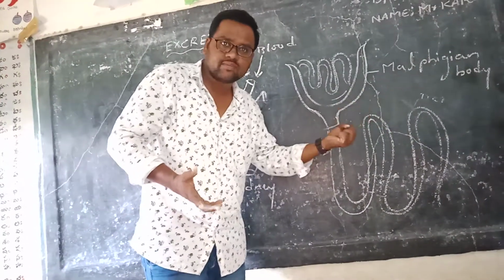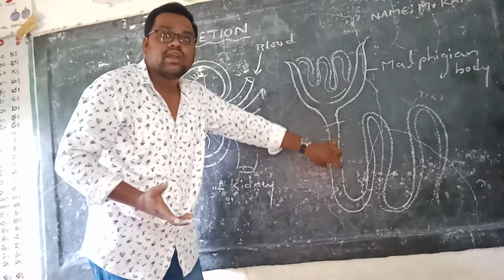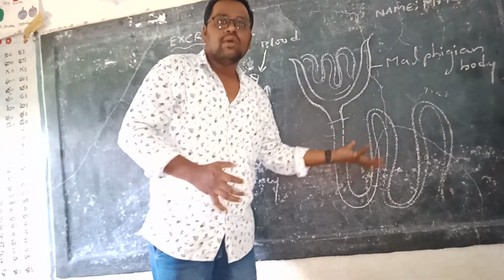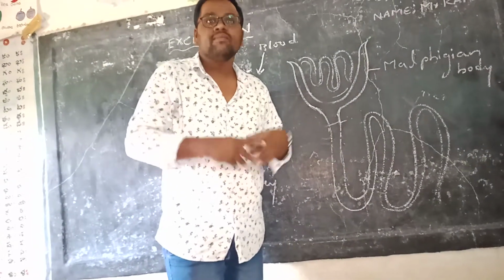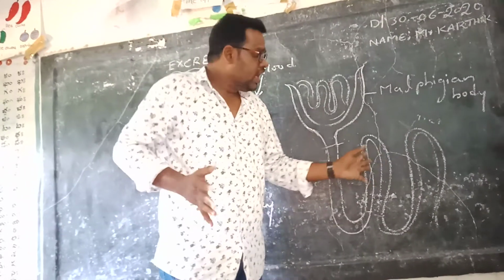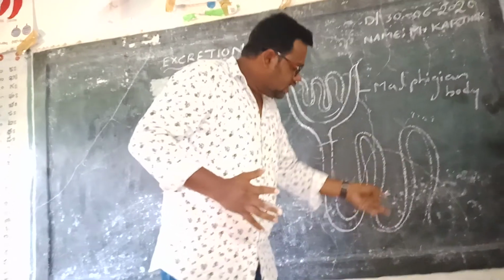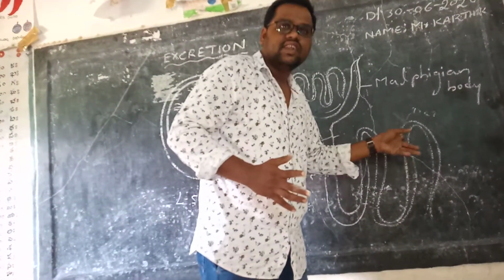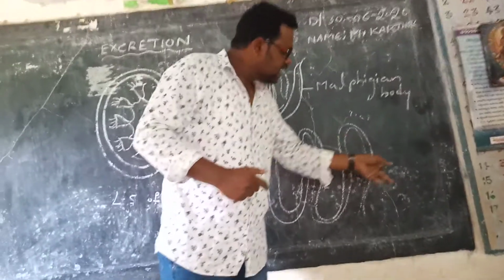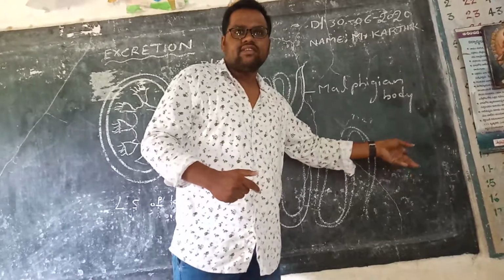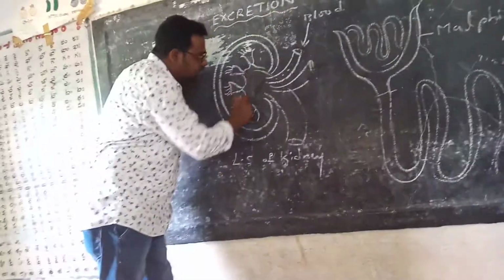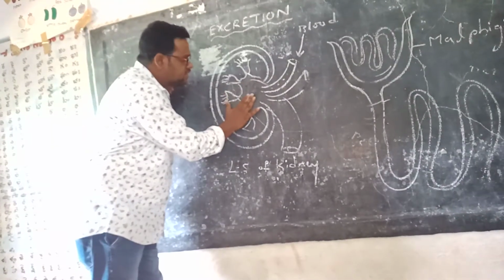Here also absorption takes place. The absorption in the PCT is 75%, and the absorption in the loop of Henle is 10%. Now the urine becomes useless, meaning toxic only. There is no useful material in the urine. So that is nothing but waste urine. That urine reaches the DCT, distal convoluted tubule. Finally, each distal convoluted tubule connects with a duct called the collecting duct, and each collecting duct leads to the pelvis. This is the pelvis region.